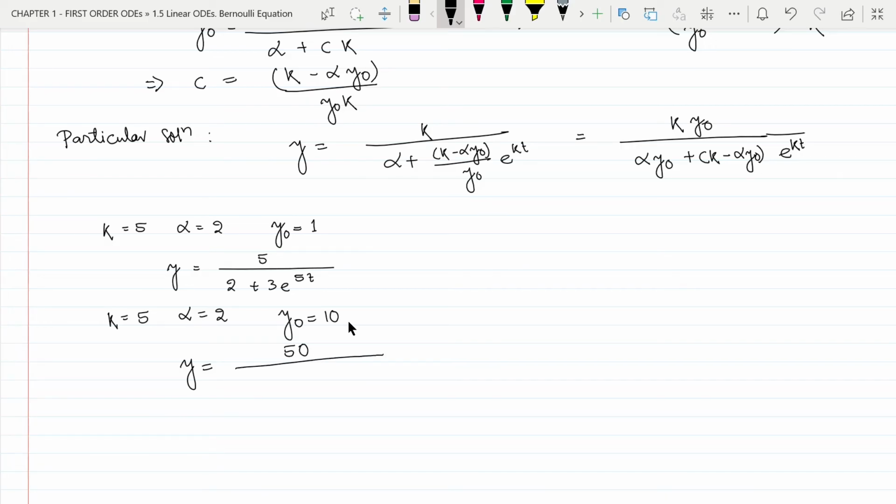So we have 50 divided by alpha y naught, which is 20, minus k minus alpha y naught. So k is 5 and alpha y naught is 20. So 5 minus 20 is minus 15, e to the power kt, which is 5t. Now let us plot this equation using SageMath.